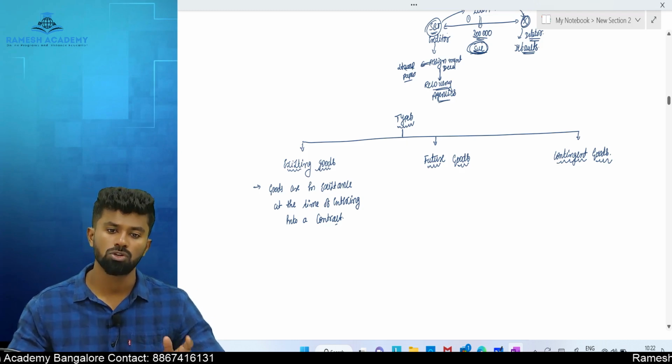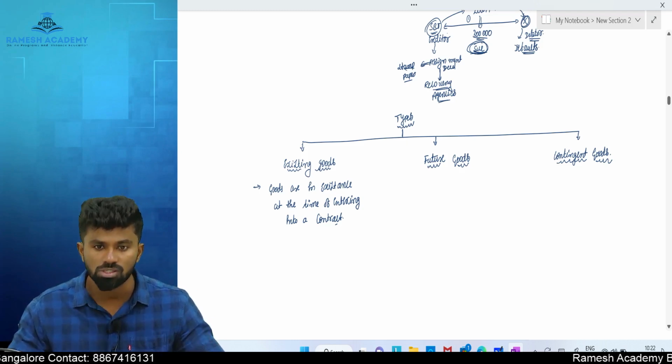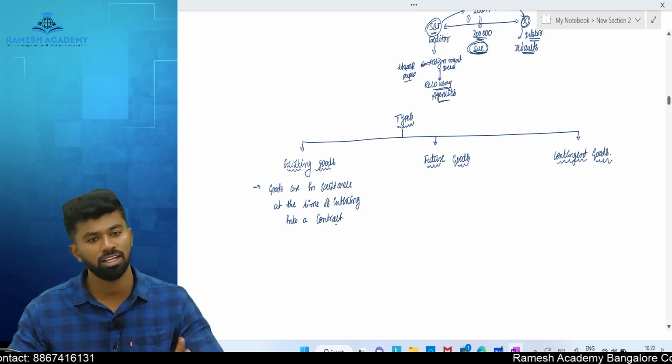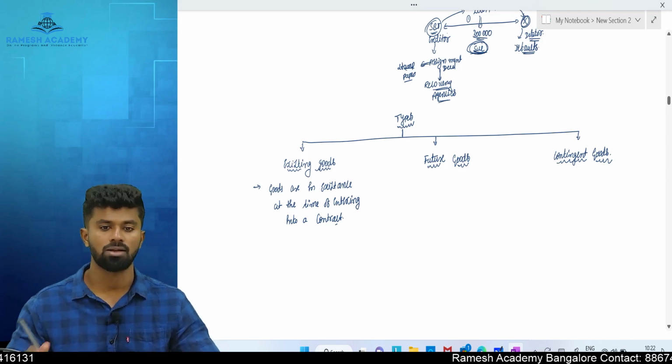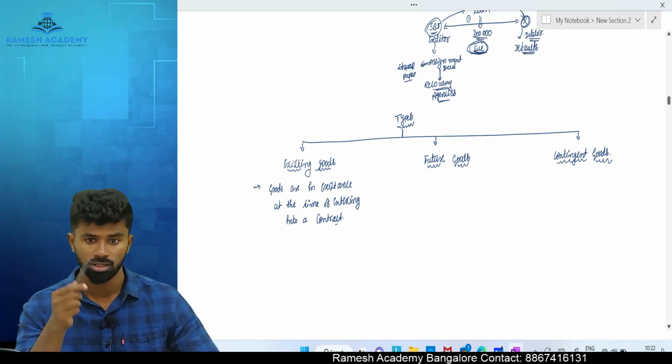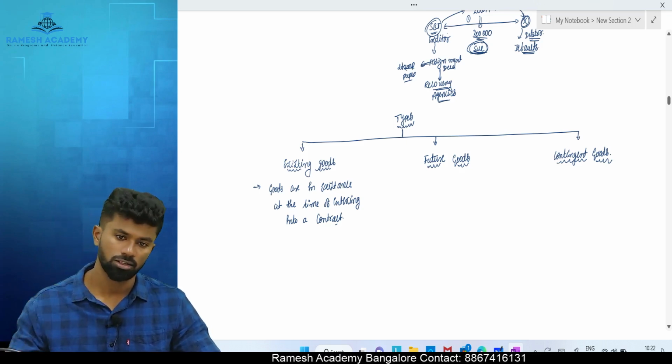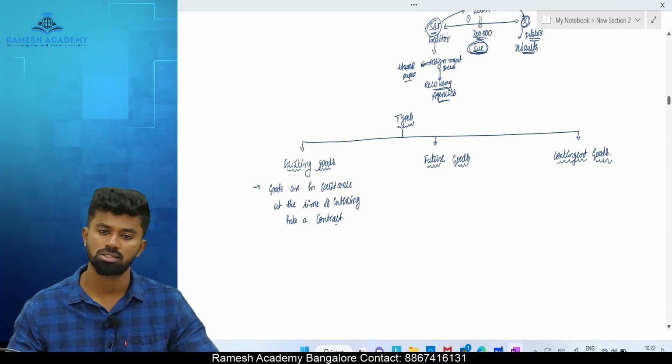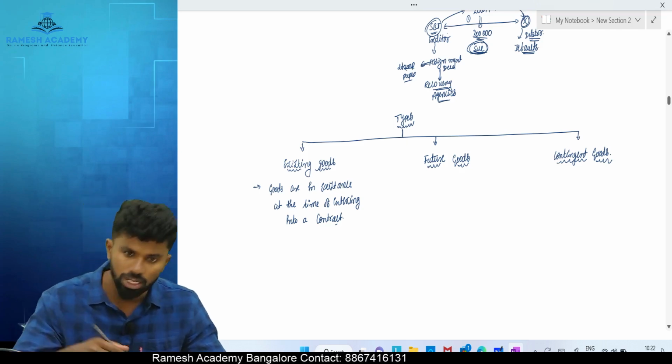That kind of goods, if you enter into a contract to sell, it is called sale of existing goods. For example, if I enter into a contract to sell this pen, it is in existence, existing goods. If I enter into a contract to sell this mouse, it is considered as existing goods. Then comes the future goods.